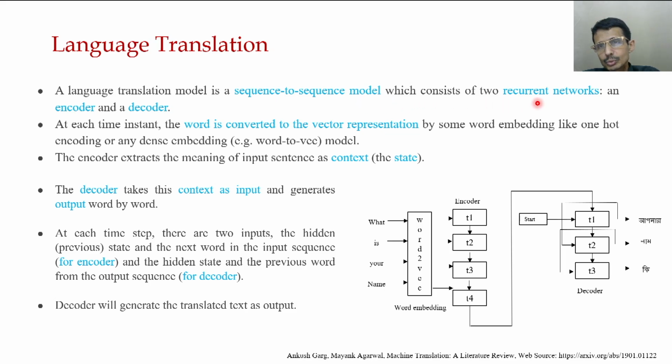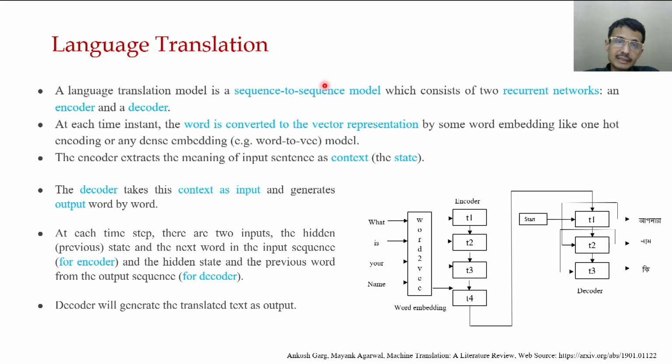This model consists of two recurrent networks, an encoder and a decoder. We can think of both as RNNs or both as LSTMs. Now, how do they change one sequence to another? The input sequence is in English and the output sequence is in Hindi. Language translation means this.